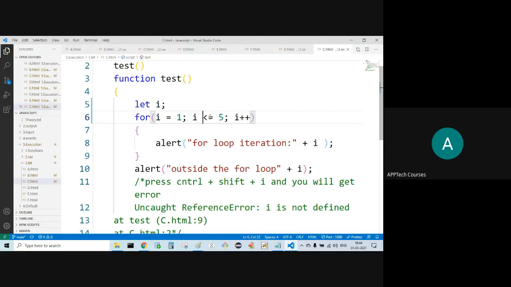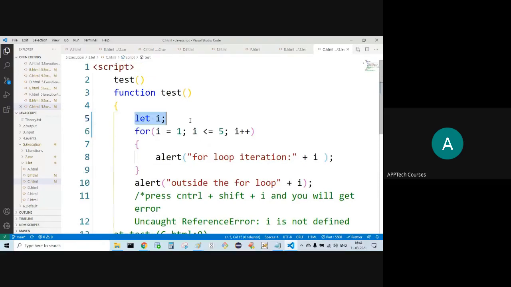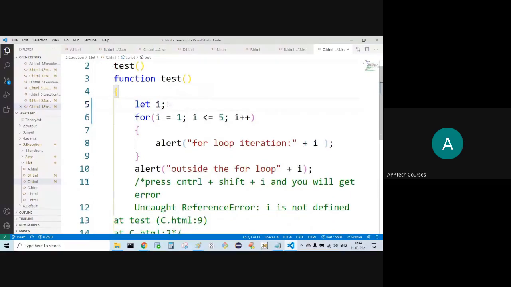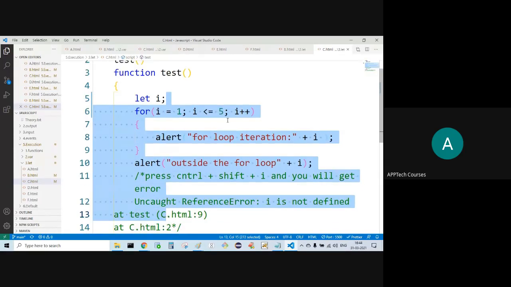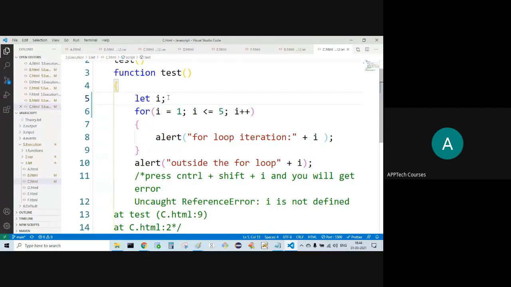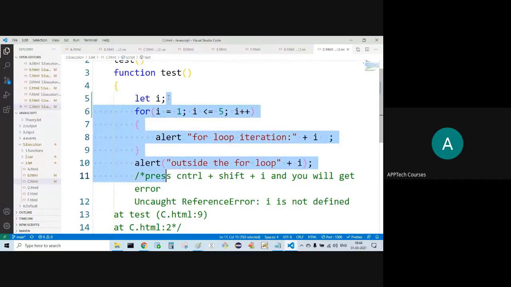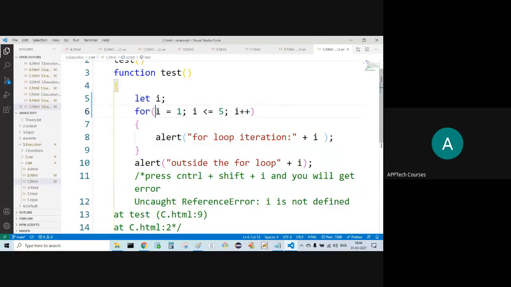If you want to use it outside the scope also, what is the scope of this i? From this point onwards, anywhere in the test method you can use it. But if you are declaring it here itself, the scope will be restricted to this for loop only.